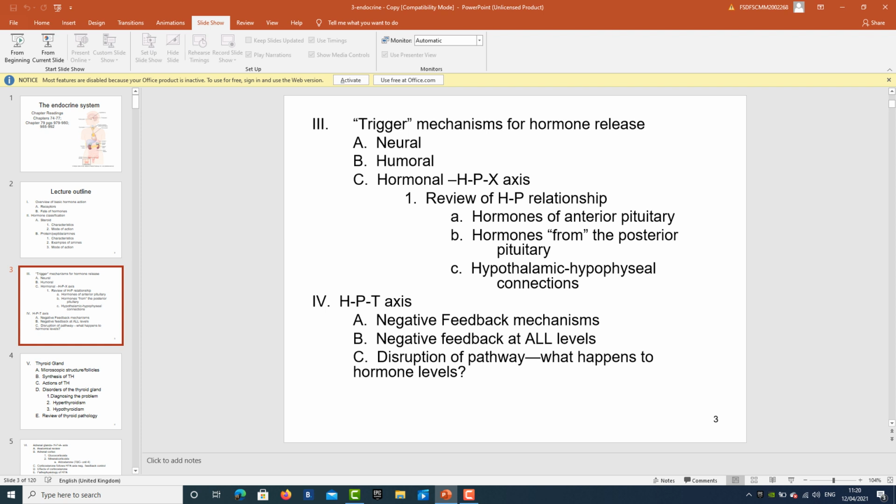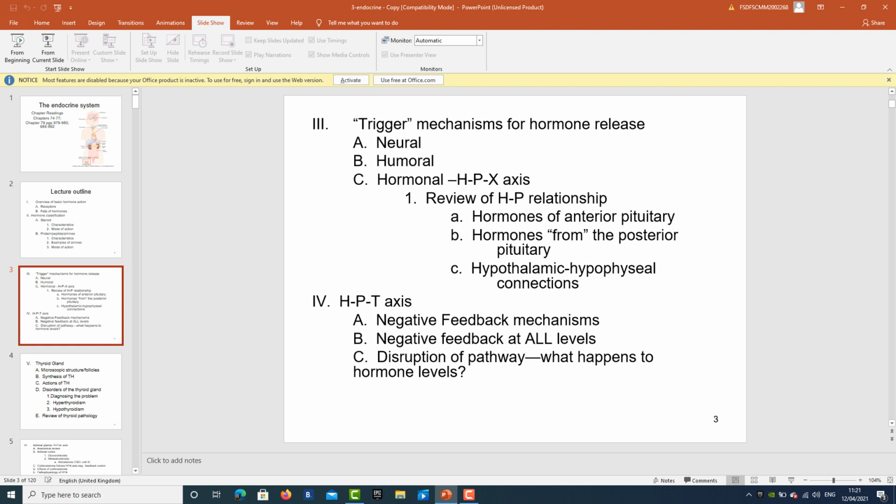Now, what is the review of this hypothalamic pituitary relationship? What are the hormones of the anterior pituitary, and hormones from the posterior pituitary? What is this hypothalamic hypophyseal connection? What is the negative and positive feedback mechanism? What will happen if there is any disruption, and how are the pathologies being created?